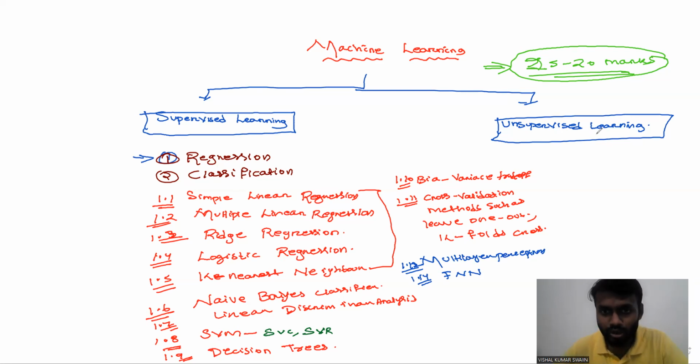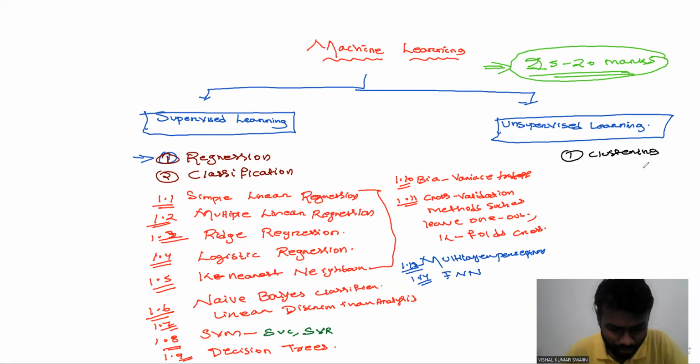And coming to unsupervised. Let me use the black color. As you know, unsupervised is divided into two types: one is the clustering part, another one is the association. Here we will focus on the clustering part only.